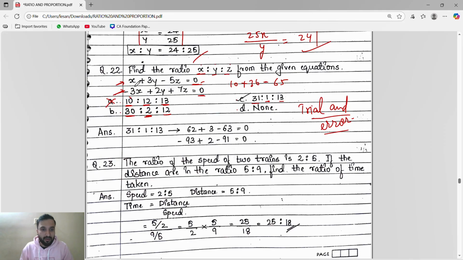Suppose you take 30, so it becomes 30 plus 2, 3 to the 6 minus 12 5 the 60. You are getting minus 24. No, now we will take this 31 plus 3 minus 13 5 the 39 minus 5. Here also you are not getting it. The answer is none. This is wrong, by 13 5 the it is 65.